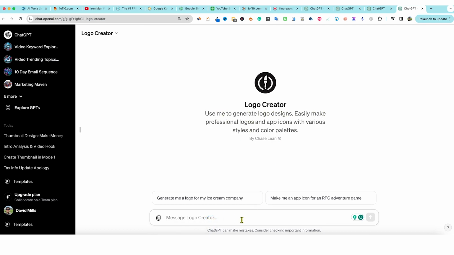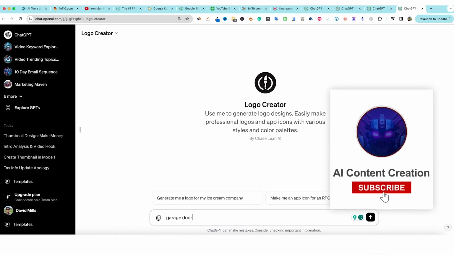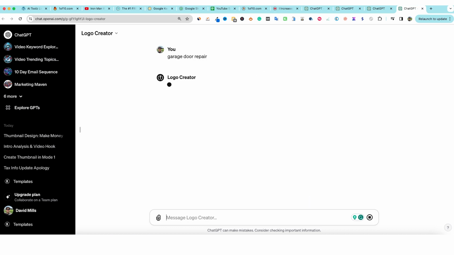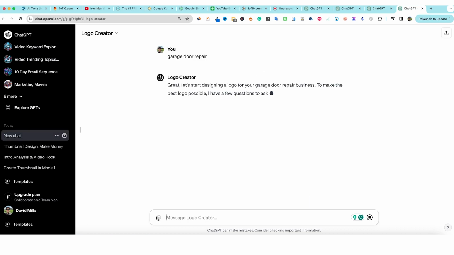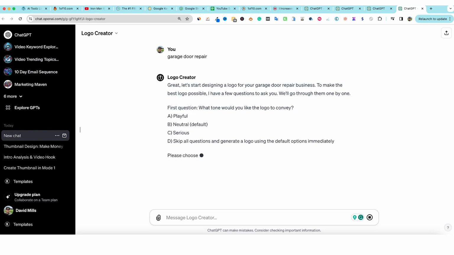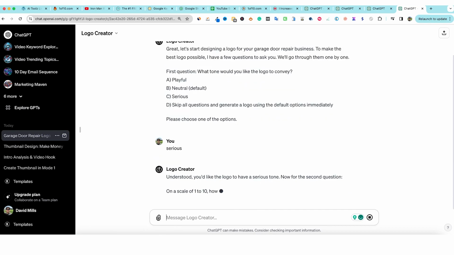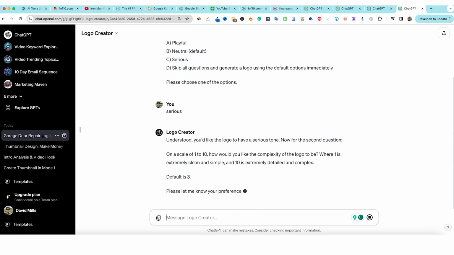So I was working on a site, and let's just say that we want to do a garage door repair company. And I'm just going to type that in. And then, logo is great. Start designing a logo. To make the best logo possible, I have a few questions. So now it's asking us questions. Let's go with serious right there. Understood. And then it's just going to take you on a journey, and you're going to keep doing what it's asked.